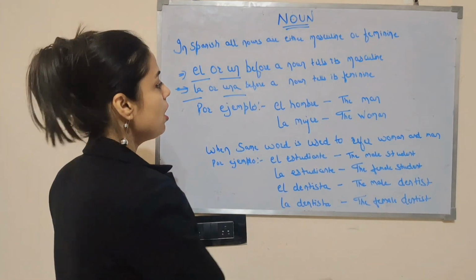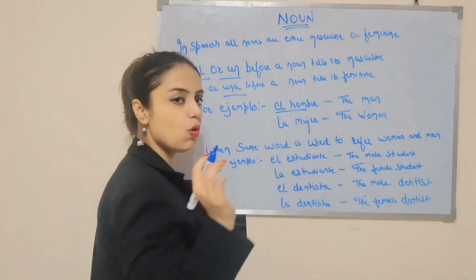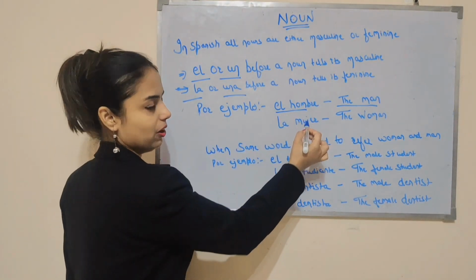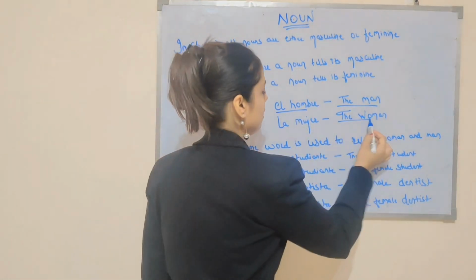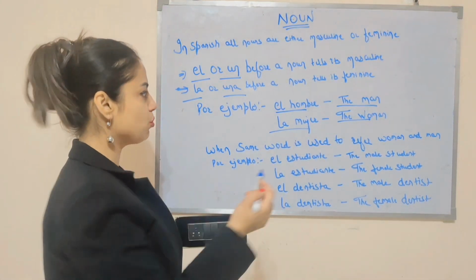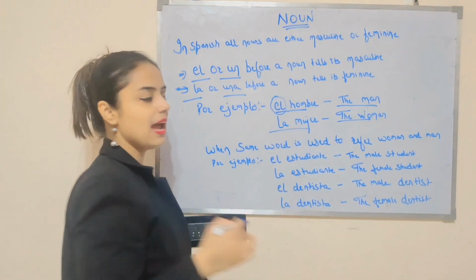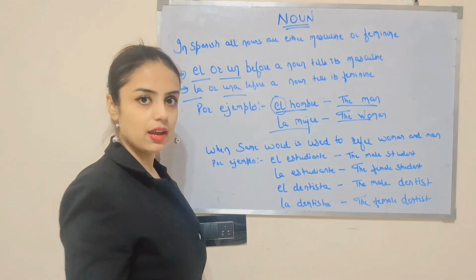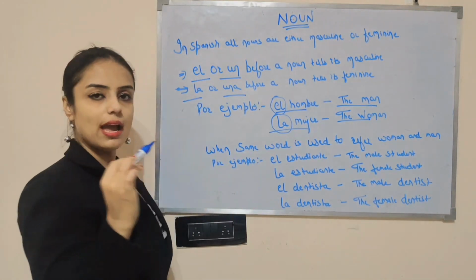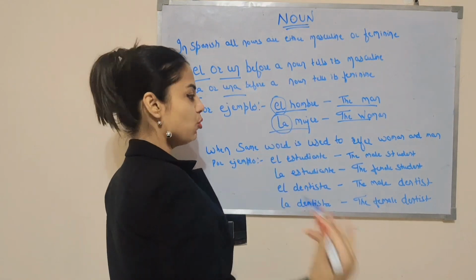Por ejemplo, el hombre, the man, okay? The woman, la mujer. So man is masculine, so we are using el, okay? And woman is mujer, it's feminine, so we are using la, okay? So el hombre and la mujer.